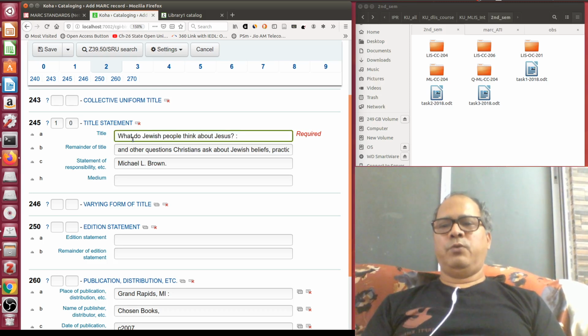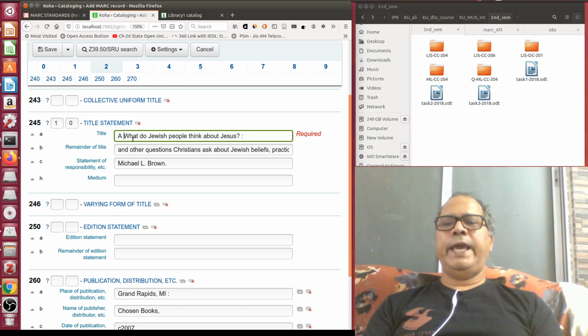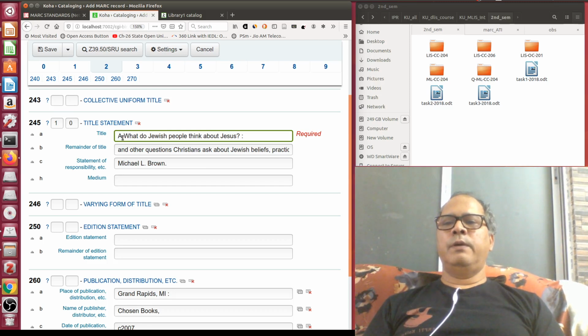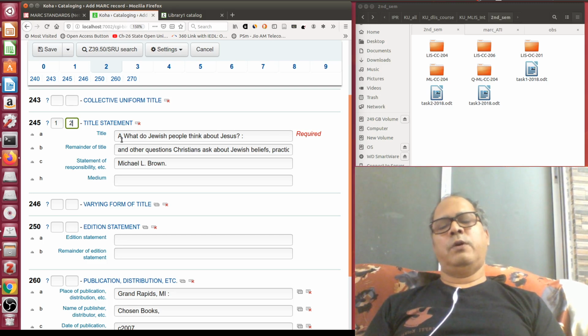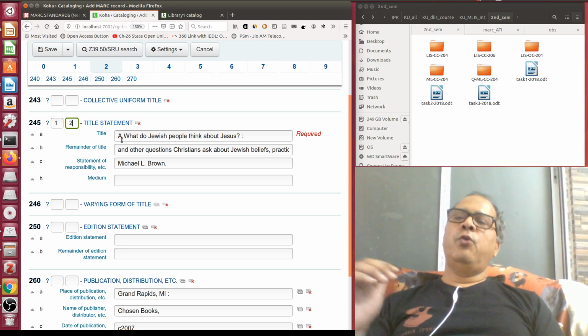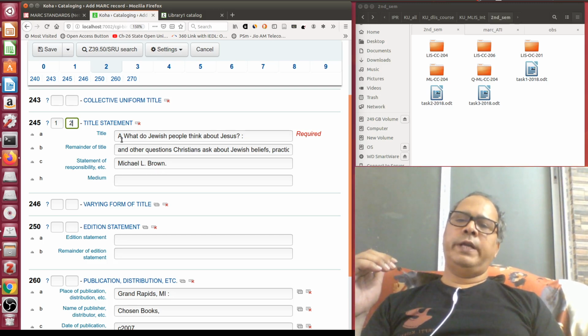Now suppose this is starting with A, although it is not meaningful, but I am just trying to give you an example. So how many spaces do we need to exclude? 1 for A and 1 for the blank. So I need to write here 2. Number of characters excluded from sorting is 2. That means this particular book, or the books which are starting with article A, should not go under A during sorting. This should go under W during sorting.